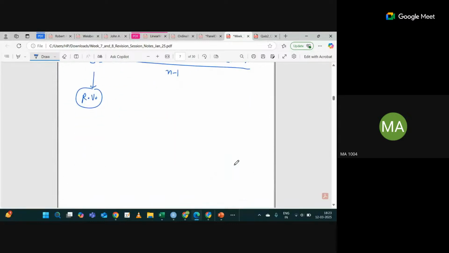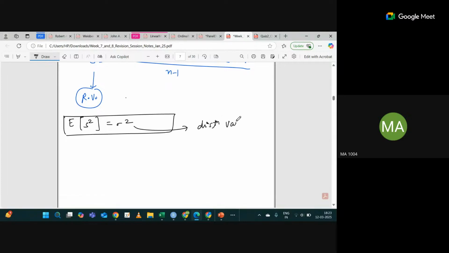The thing is, if this is a random variable, what is the expected value of the sample variance and the variance of the sample variance? The variance of s square is not in our course, but the expected value of s square is the same as sigma square. This is something you can keep in your mind. This sigma square is the distribution variance or population variance.